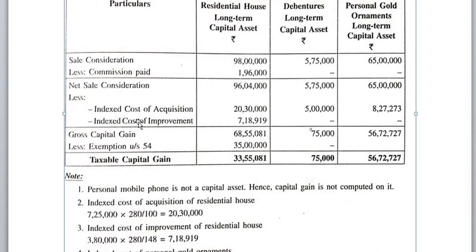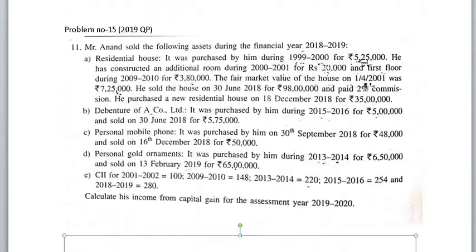See, here two improvement costs are available, as I said before. If improvement is made before 2001, please ignore it, because any expenses or alteration incurred before 2001 you have to ignore. And only the first floor constructed we have to take as an improvement cost, for 3,80,000. Index of improvement year 2009-10 is 148.